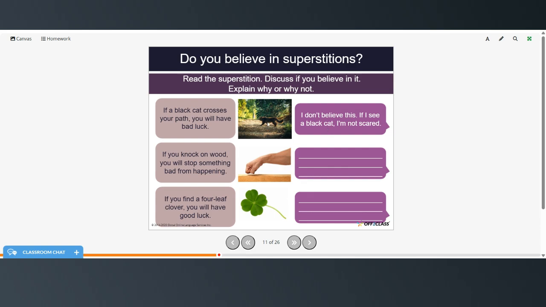If a black cat crosses your path, you will have bad luck. I don't believe this. If I see a black cat, I am not scared. Or if you knock on wood, you will stop something bad from happening. And if you find a four-leaf clover, you will have good luck. So go ahead and write some sentences explaining whether you believe these superstitions or not and why.